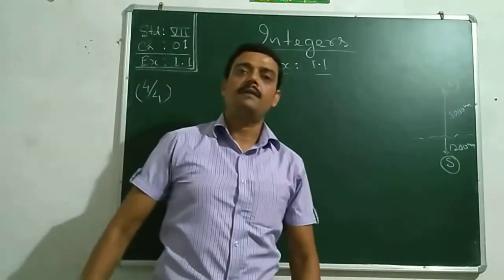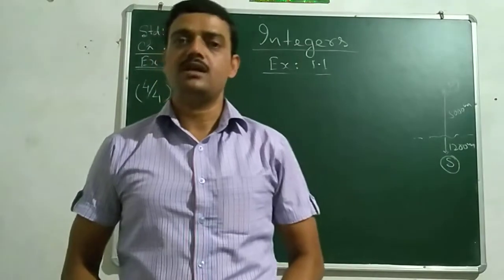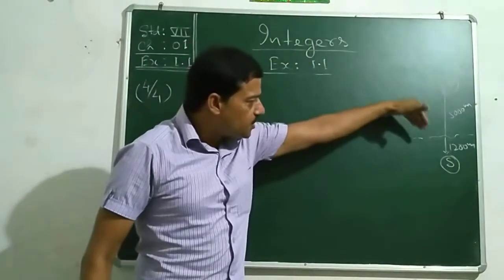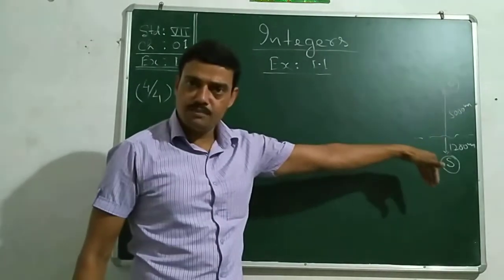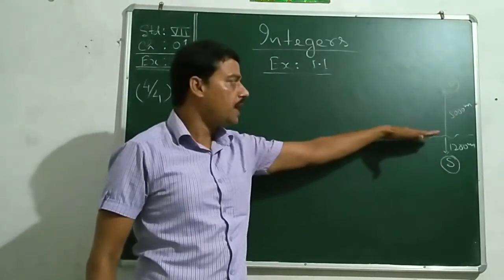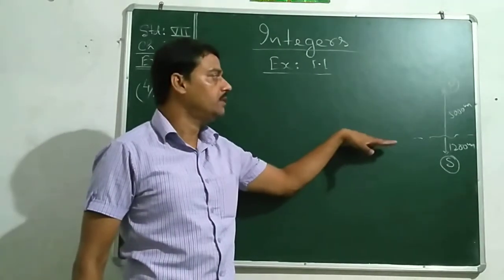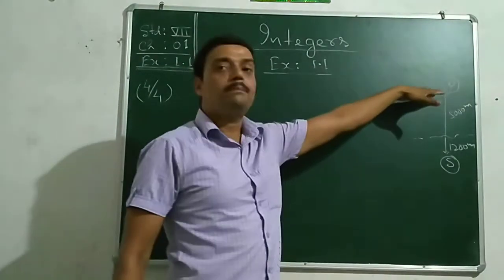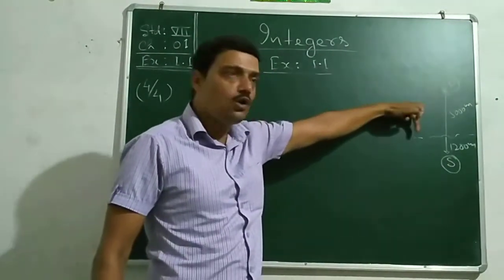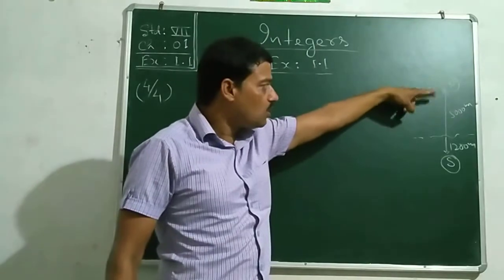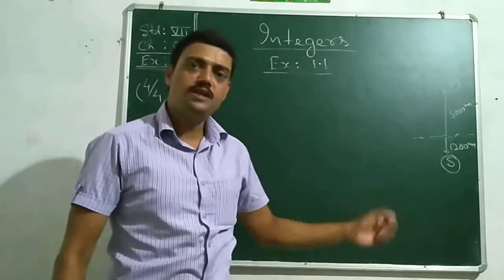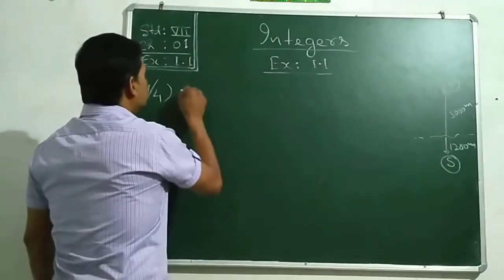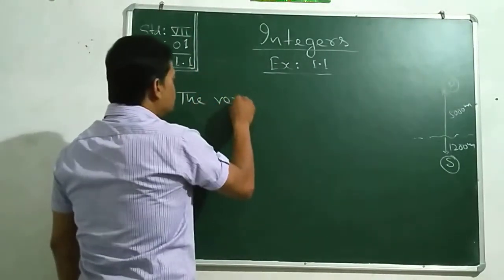As far as I have taught you the operations on integers, according to that, the depth will be represented by negative integers from the sea level, as we have been standing at the ground level, that is sea level, we will consider here. And from the top distance, as we are moving downward, the downward journey will also be represented by the negative integers.